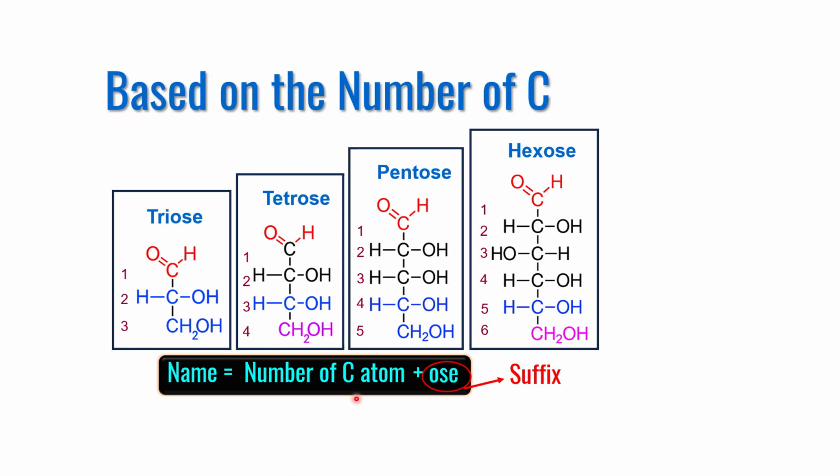Let us explore the classification based on the number of carbon atoms. According to this scheme, count the number of carbon atoms, put a corresponding Greek word for that number, followed by OSE as the common suffix. Therefore, monosaccharides with 3, 4, 5 or 6 carbon atoms will be named as triose, tetrose, pentose and hexose respectively.